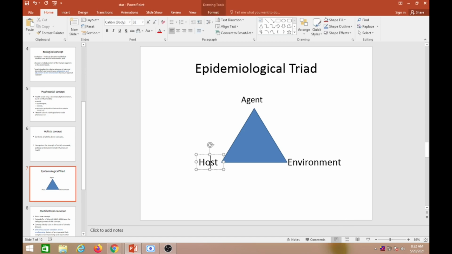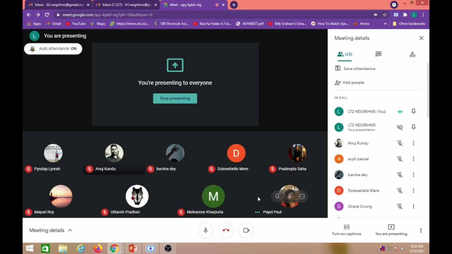Like for tuberculosis, who is the agent? Agent is Mycobacterium tuberculosis. Who is the host? Host is human being. But you see, not all people are getting TB because it depends on the environment also. Whether the tuberculosis bacilli is there or not, or whether the living condition is good or bad, it all depends on environment. So what is this epidemiological triad?